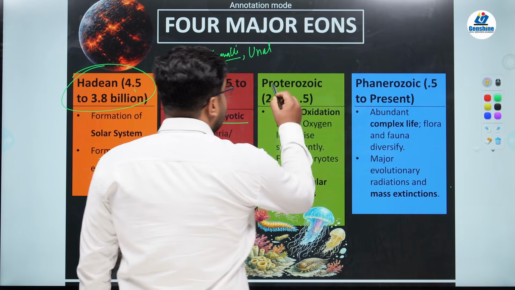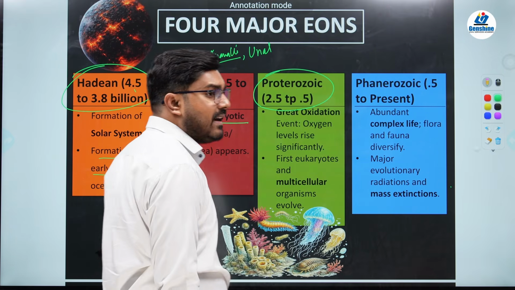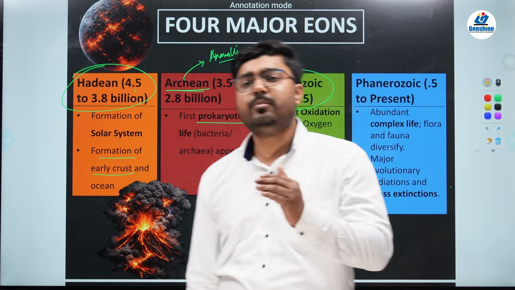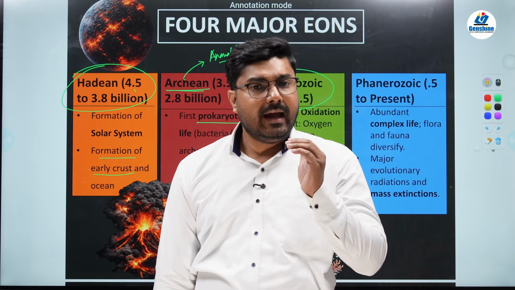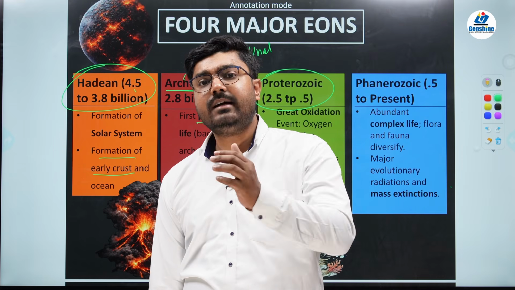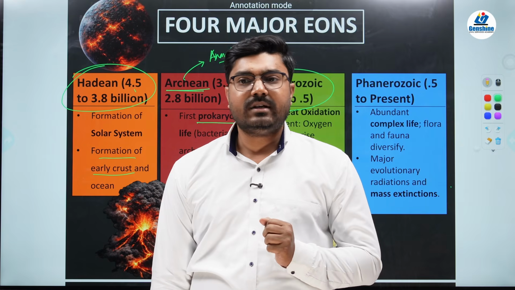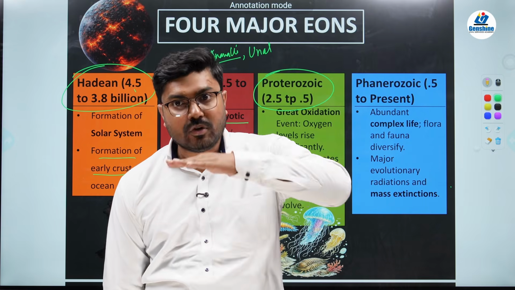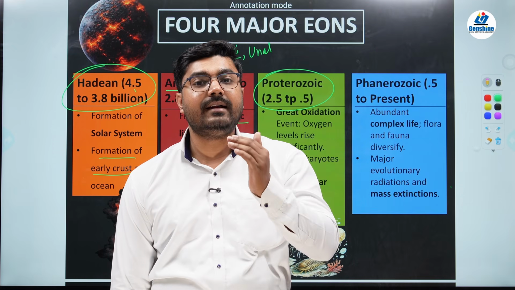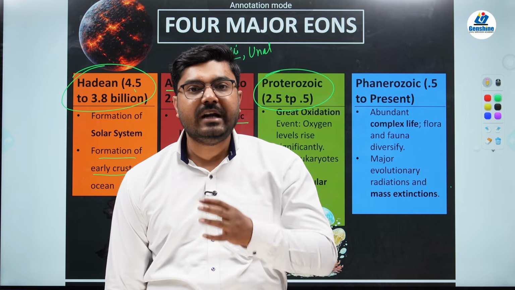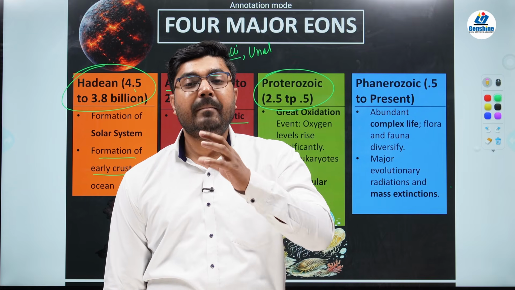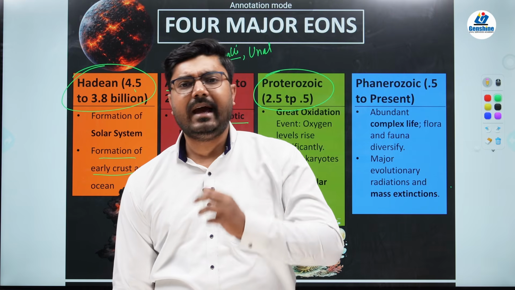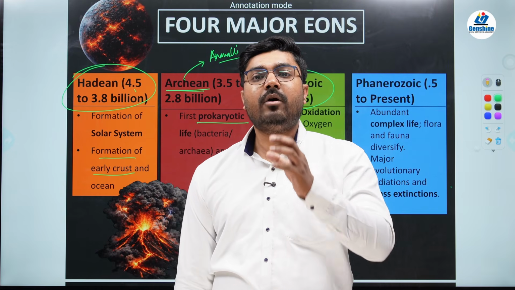And the next is the Proterozoic. In the Proterozoic, what happened? When there was rain for thousands of years, this water accumulated in the undulated zones of the earth, and resulted in the formation of water bodies, that is the oceans and the seas. And in these oceans and seas, there were some vents found on the floor of the ocean, and from these vents came out geothermal energy from the interior of the earth. This geothermal energy made possible the existence of some living species, and these living species came in the form of planktons.